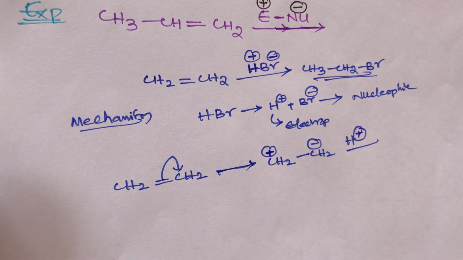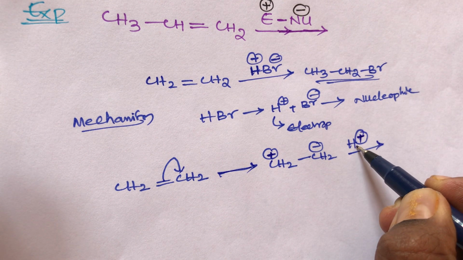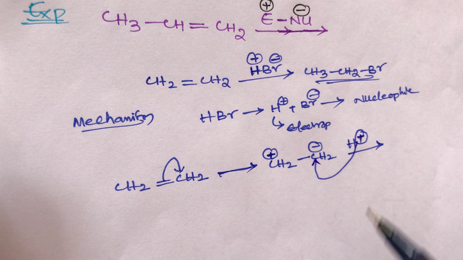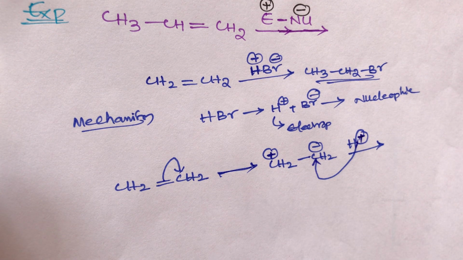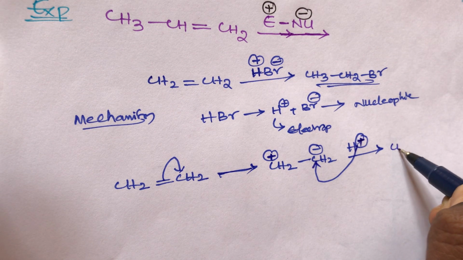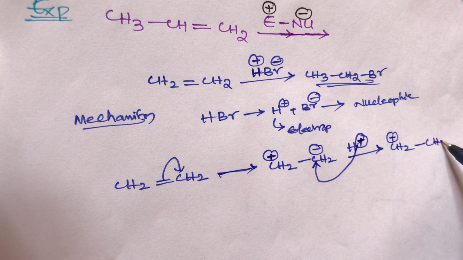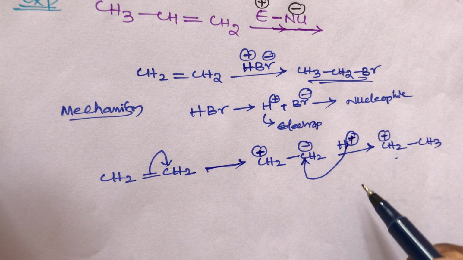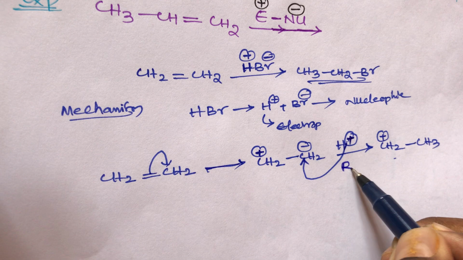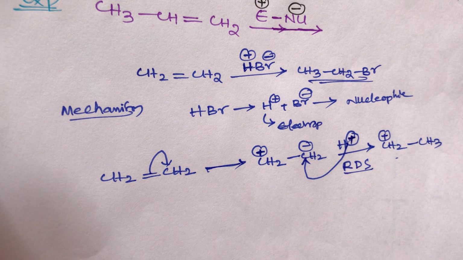The positive species always attacks the negative charge side, so H+ attacks the CH2-. The product is CH2+ CH3. This is the intermediate carbocation. This first step is called the rate determining step, the slow step.